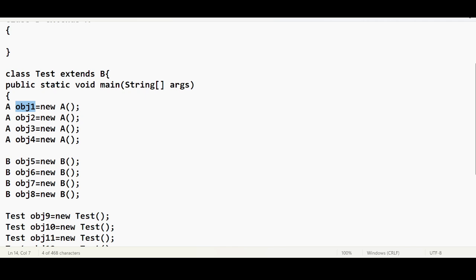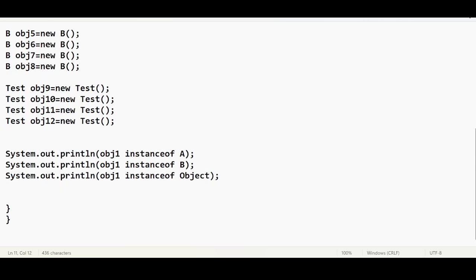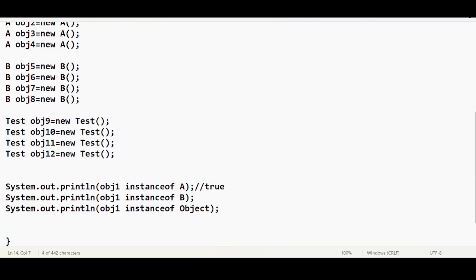Actually, what we will be dealing with is the parent-child relationship. That's it. You can find the values according to that. If there is no relationship, you will get an error if it is not related. For example, if I remove this extends A, and this extends B, and I try to find obj1 instanceof A, it should be true, because the question is very straightforward. obj1 is an instance of A. Of course, it is true.